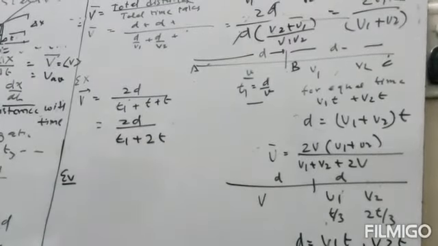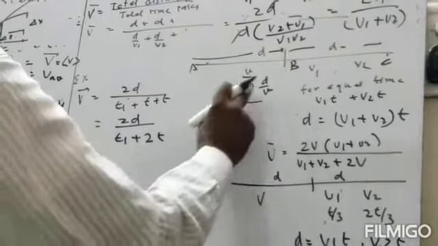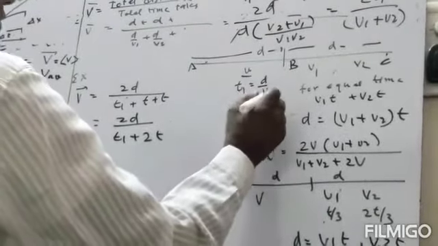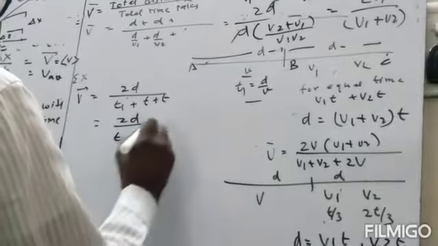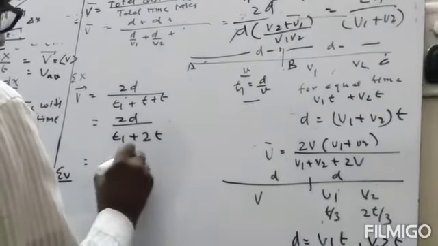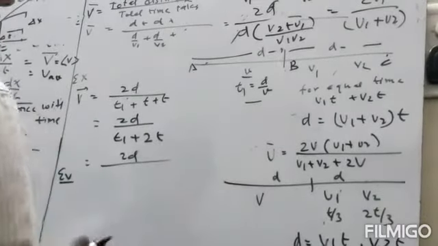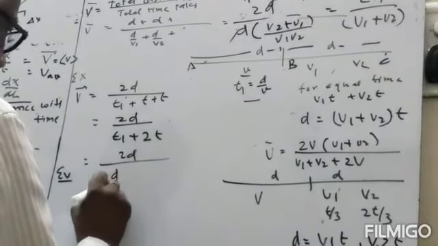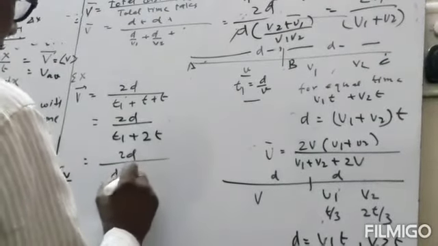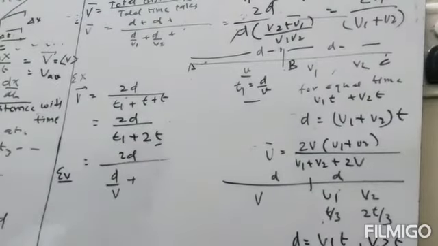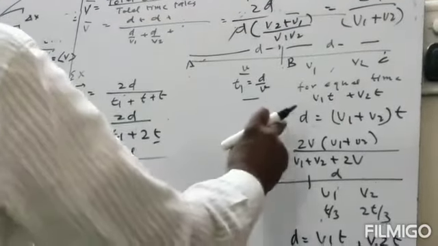Now we have to find the t1. T1 will be equal to distance d divided by velocity v. So this will be equal to 2d divided by, t1 will be equal to d by v, plus 2t. Now what will be the small t? Now distance is d.